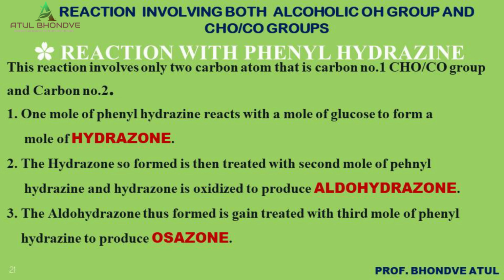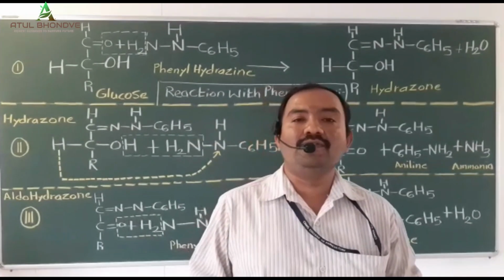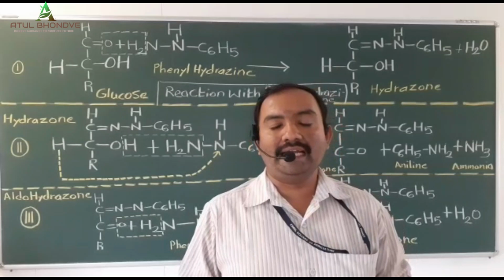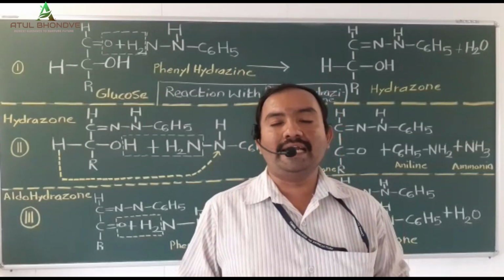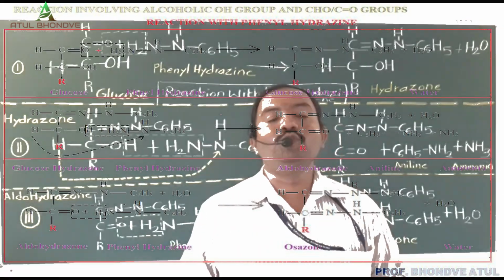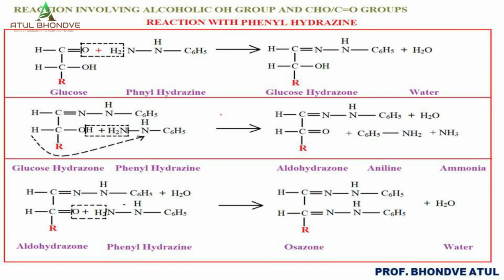When 1 mole of glucose reacts with 1 mole of phenylhydrazine, the carbonyl carbon atom reacts with the phenylhydrazine, and there is a synthesis of a new compound called phenylhydrazone. This hydrazone, when treated with a second mole of phenylhydrazine, gives a new compound called the aldohydrazone.